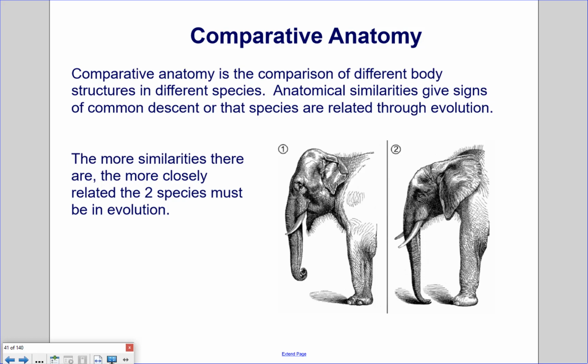Take for example the Asian and African elephants. Both are different species; they cannot interbreed and have fertile young. But they have a lot of similarities. They have tusks and trunks and flappy ears and so forth. But there are subtle differences. The Asian elephant has a more pronounced skull, smaller ears and a shorter trunk, and the African elephant has a longer trunk and larger flappy ears.